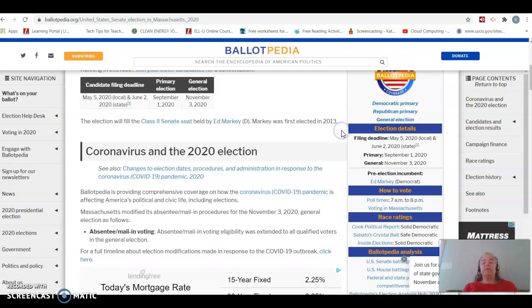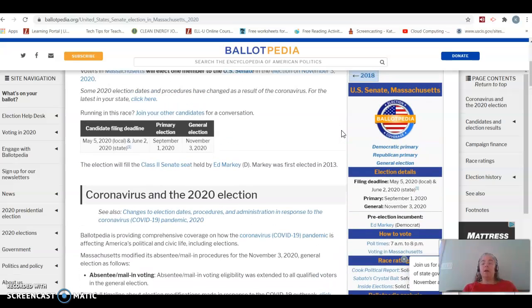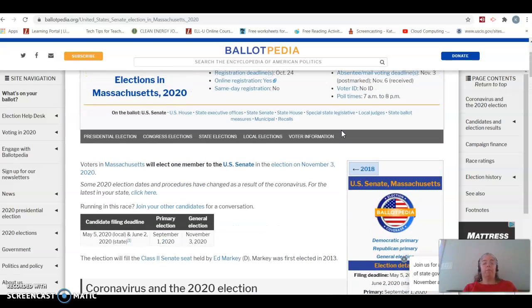Now, does Massachusetts have same-day registration? Meaning if you're not registered to vote now, can you just show up on election day, November 3rd, and vote? No, you cannot. You have to be registered in advance, and that deadline is coming up quite quickly. It is October 24th.